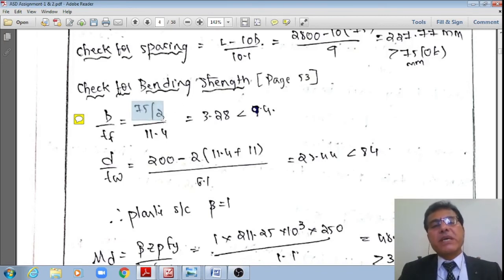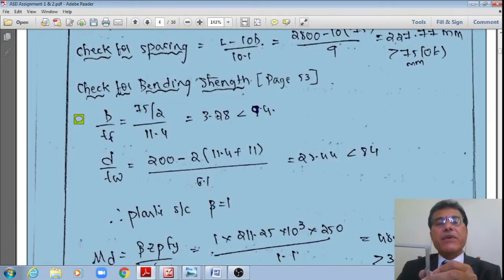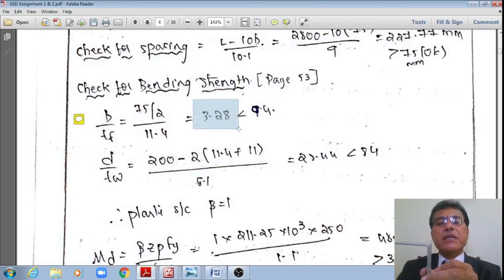This is not by 2, student, because the channel section is a channel section. That is true for I section, whereas here the flange itself is 75, therefore that's 75 by 11.4. Now it works out to 6.56, which is less than 9.4, it is okay.